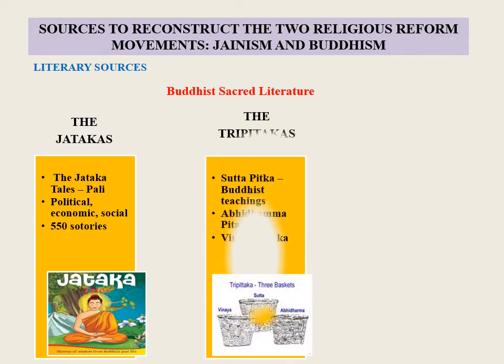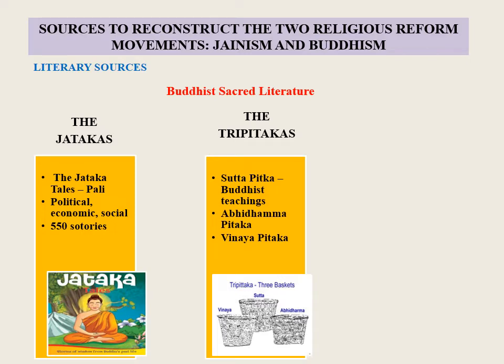The three Pitakas. The three Pitakas or the three baskets are also written in Pali. Sutta Pitaka, which contains the Buddha's teachings and sayings of Buddha, tells us about the origin of universe and unnatural character of the caste system. Abhidhamma Pitaka represents philosophical interpretation of doctrines contained in Sutta Pitaka. Vinaya Pitaka contains rules for the guidance of Buddhist monks and nuns. It gives a list of sins and offenses likely to be committed by members of the Buddhist Sangha and the